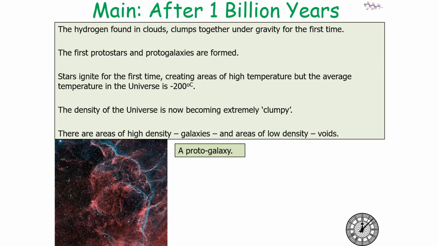Now after 1 billion years, the hydrogen formed in clouds clumped together under gravity for the first time, so the first protostars and proto-galaxies are formed. Stars ignite for the first time, creating areas of high temperature, but the average temperature in the universe is now minus 200 degrees Celsius. So the density of our universe is now becoming extremely clumpy. There's areas of high density such as galaxies and areas of low density such as voids.